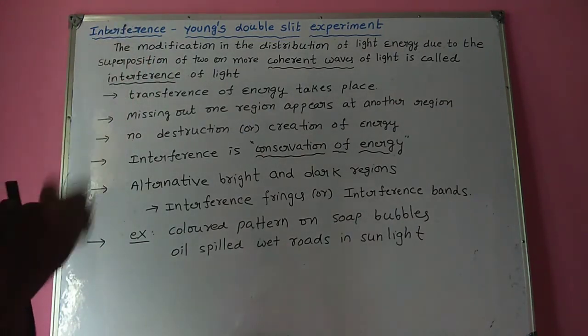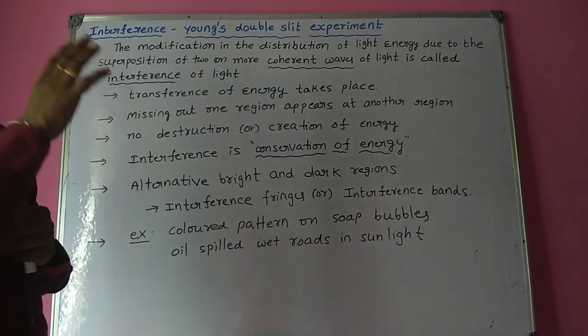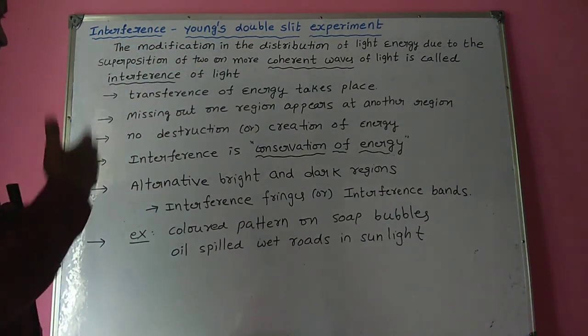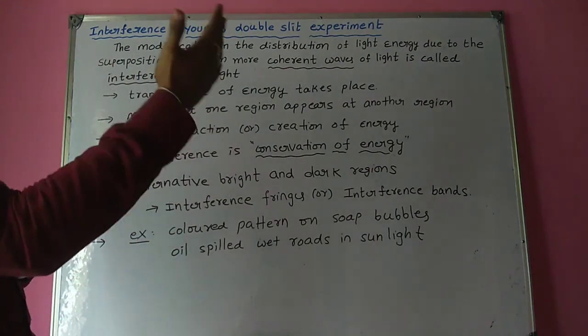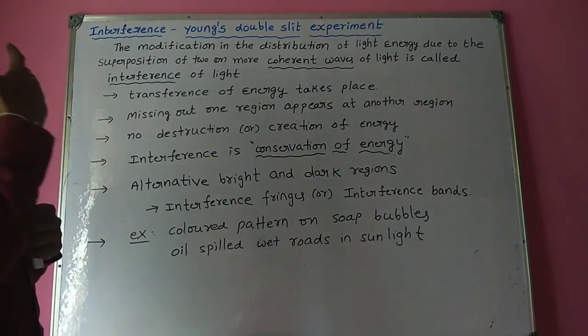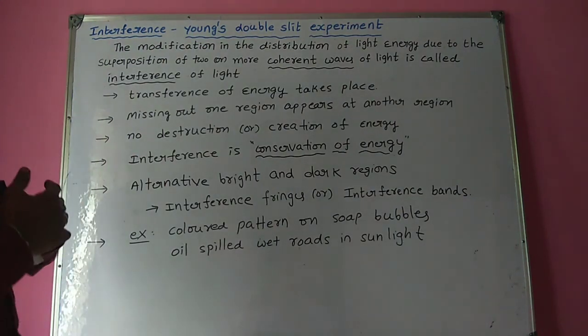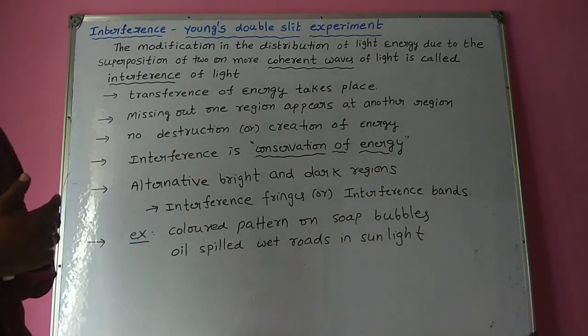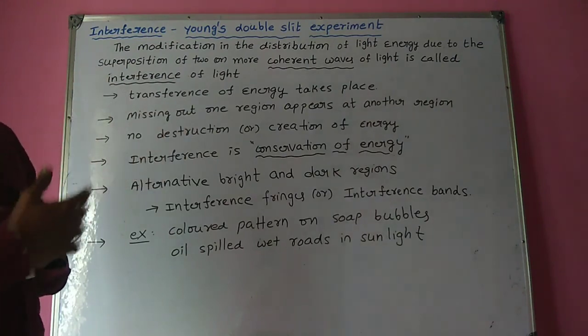In interference, alternate bright and dark regions are formed in the interference pattern. These regions are called interference fringes or interference bands. The examples we observe in our daily life due to interference are the colored patterns observed on soap bubbles and oil spilled wet roads in sunlight.